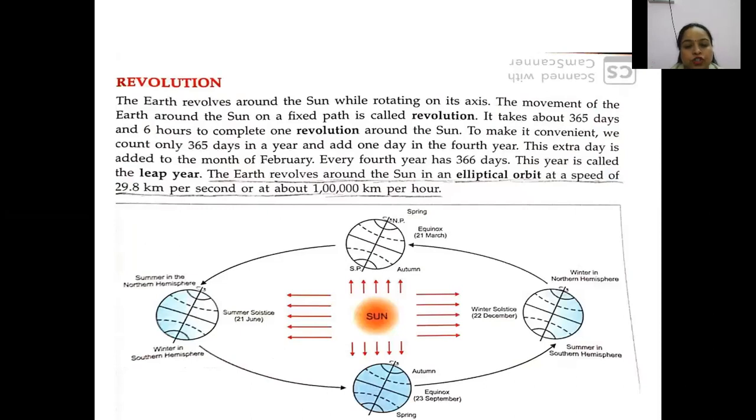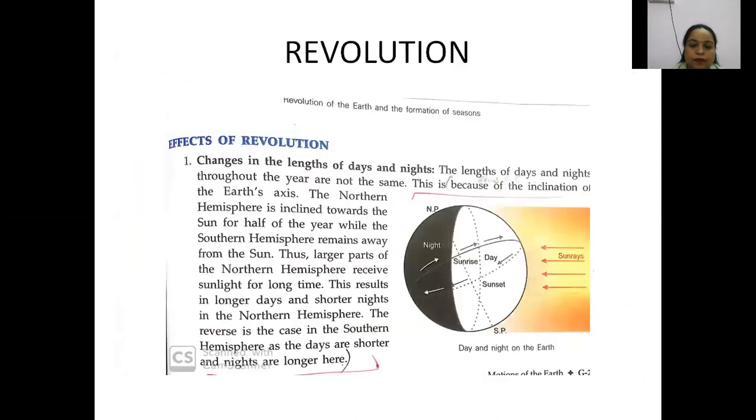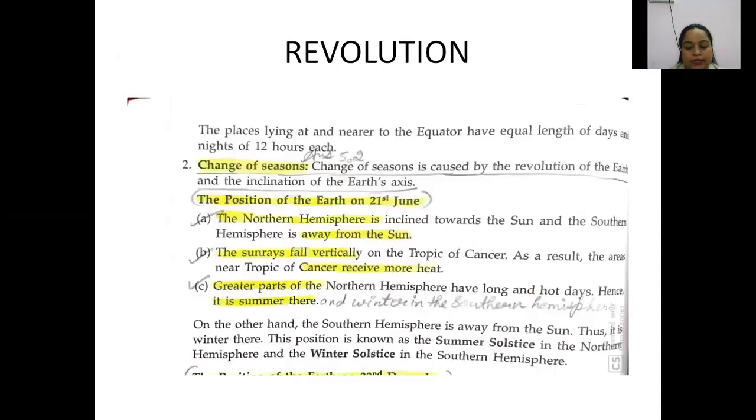Now we come to revolution. The earth revolves around the sun while rotating on its axis, and it takes about 365 days and 6 hours to complete one revolution, and that causes various changes in the seasons also. These are the effects of revolution: the changes in the length of the days and the nights. During the summers we have longer days and shorter nights. During the winters we have longer nights and shorter days.